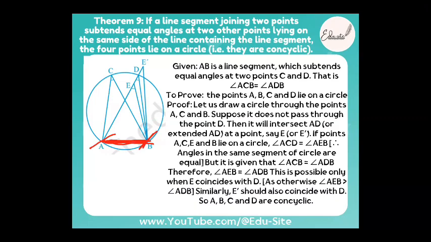Yes. If there's a line segment joining the two points A and B, then it subtends equal angles on the same side of the circle, right? Fine. This is already known.